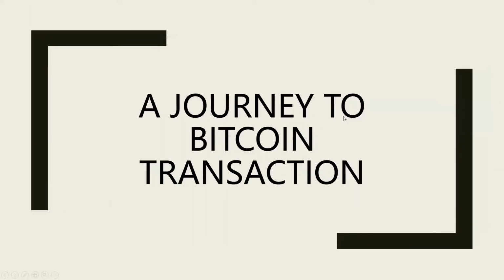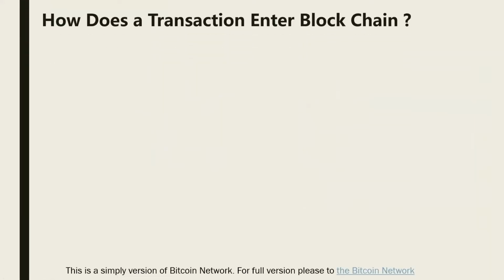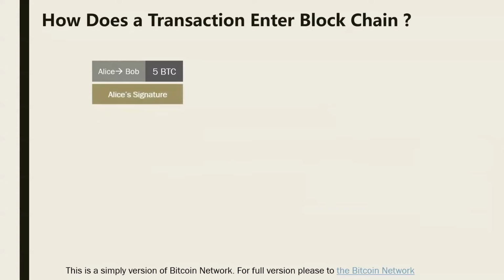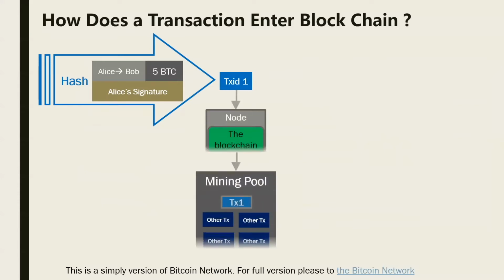Now let's start our journey of a Bitcoin transaction. As this is a payment system, how will an exact payment be done within the system? Well, let's say Alice and Bob are two Bitcoin players. Alice will transfer 5 Bitcoin to Bob. In order to do so, Alice puts down the details of this transaction. She signs it with her private key and uses a hash function to translate all of this into a collision-resistant string, which is a unique ID. In this case, let's call it transaction ID 1.